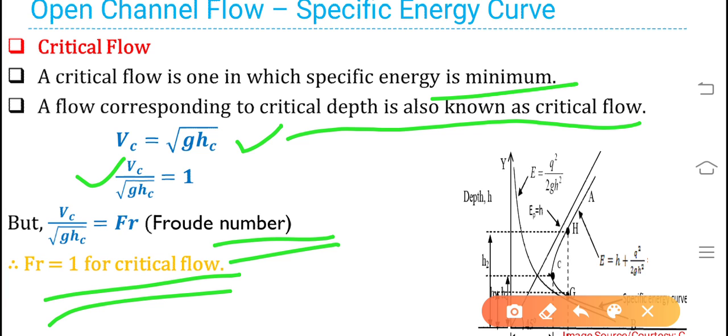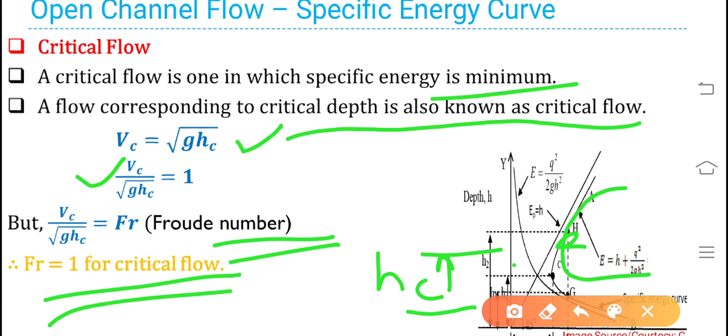You have to show the critical point C on the specific energy curve, corresponding to that Hc, with specific energy taken on the x-axis. Even if you do not write these two curves, hardly matters.